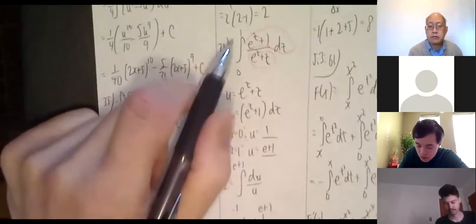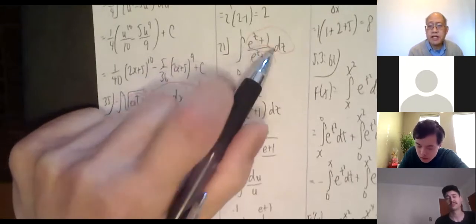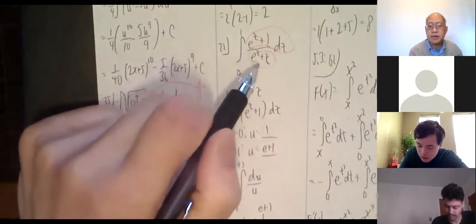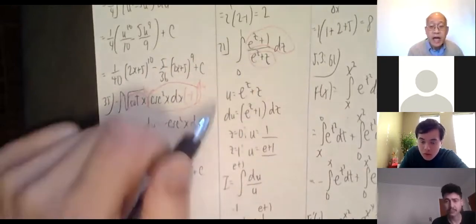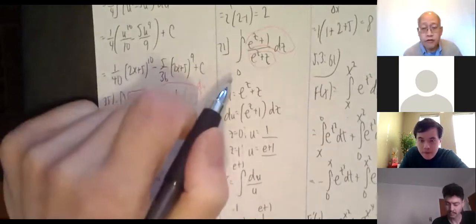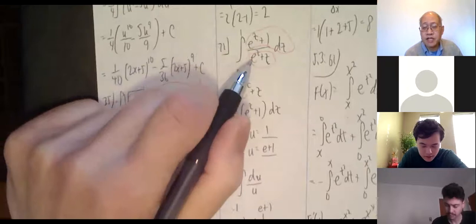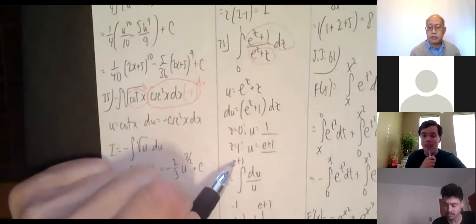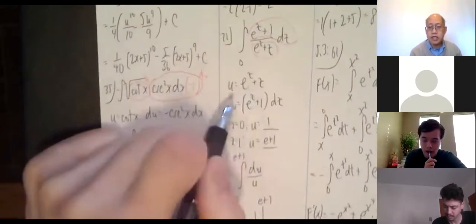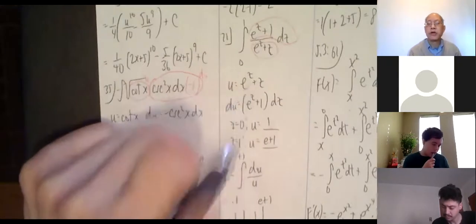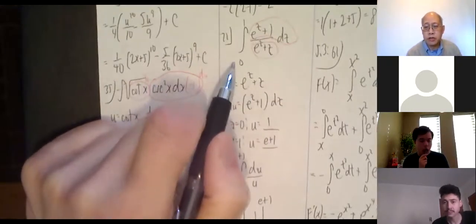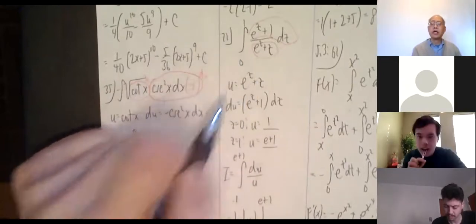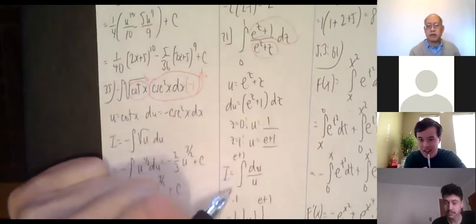Okay, so here's a new integral. e to the z plus 1 dz, that's my du. e to the z plus z is my u. And what are my limits? I'm no longer going from 0 to 1. Those are the limits for z. What are the limits for u? 1 to e plus 1. How did I get that? Here's the relationship between u and z. So when z goes from 0 to 1, I plugged in to find what u does. u goes from 1 to e plus 1, 1 to about 3.7.